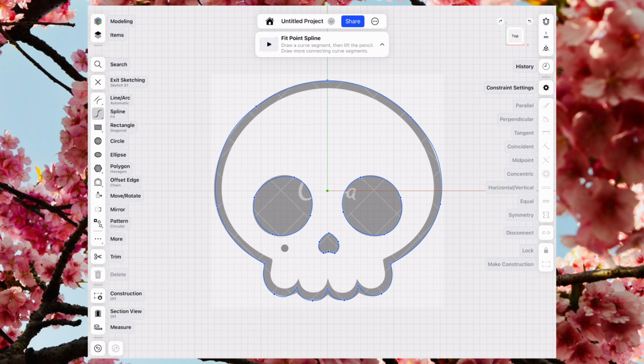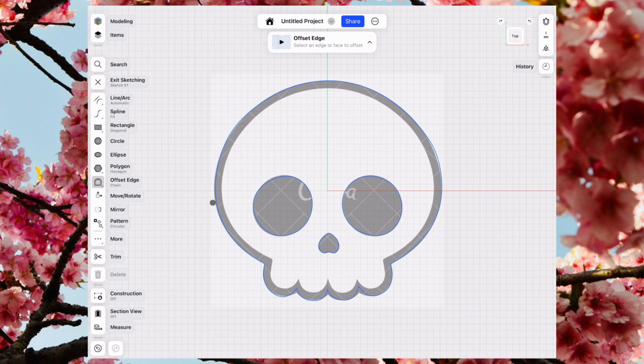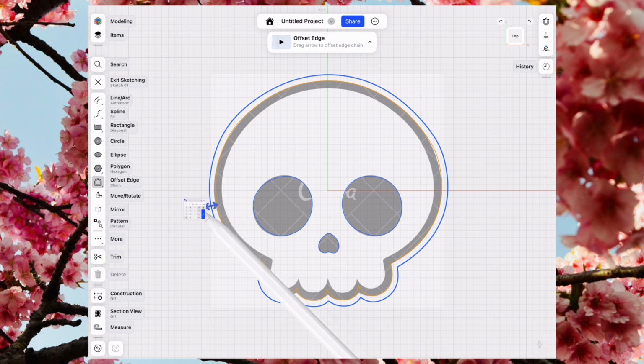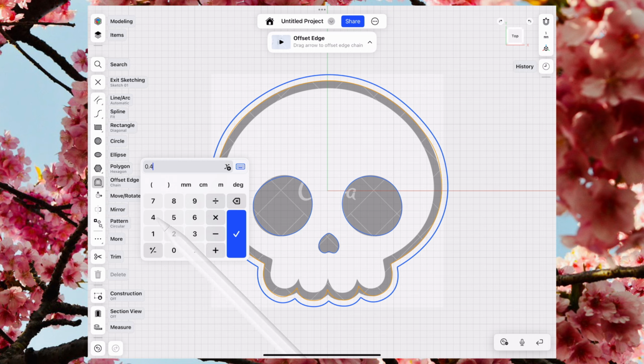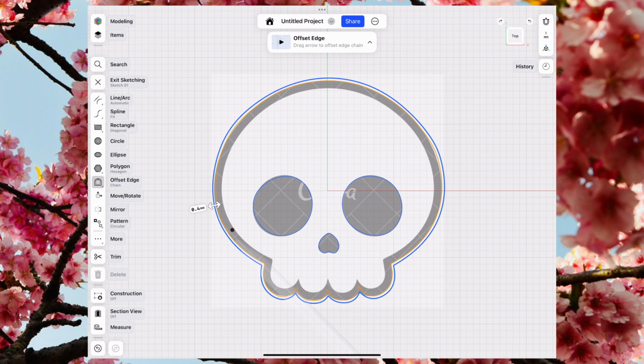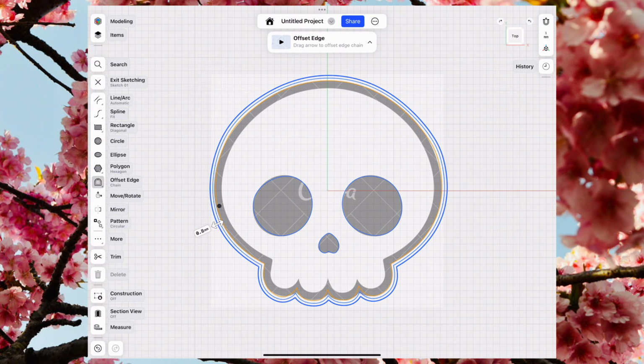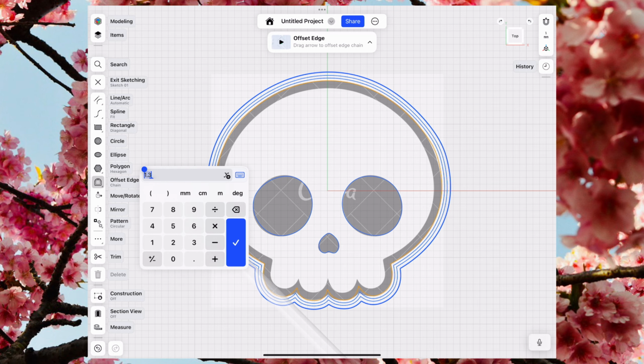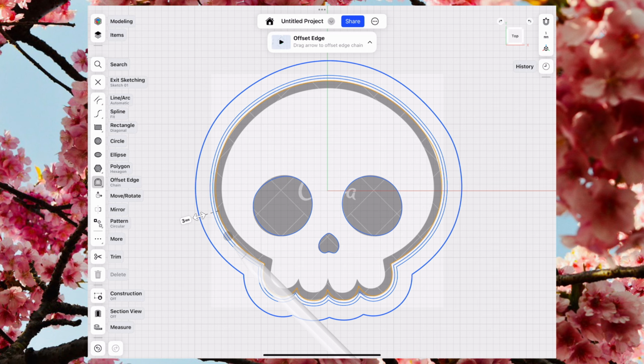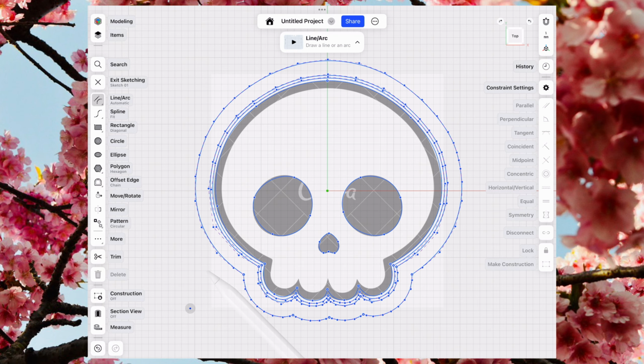Now we'll create the cutting edge using the Offset tool. Select the head outline and shift it outward by 0.4 millimeters. This will give us the cutting edge. Create a second offset from the original outline, this time set to 0.8 millimeters. This will act as the support for the cutting edge. And now, create another offset from the original outline, this time set it to 3 millimeters. This offset will form the handle of the cutter.